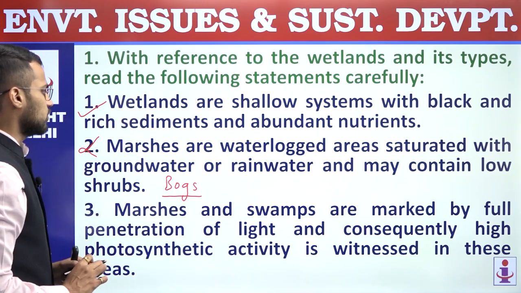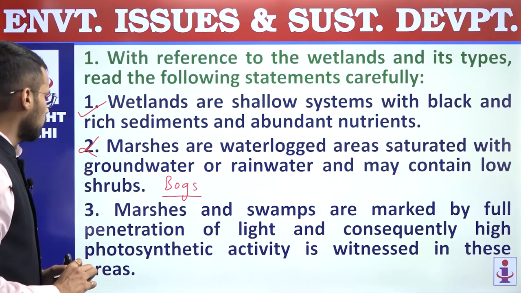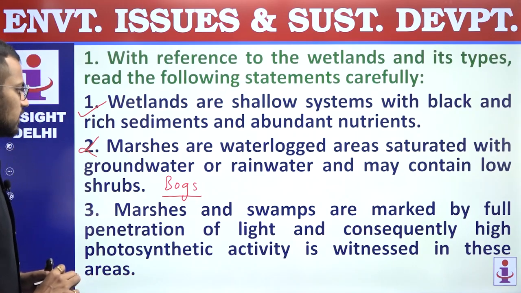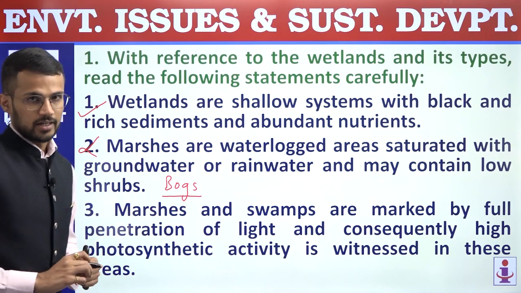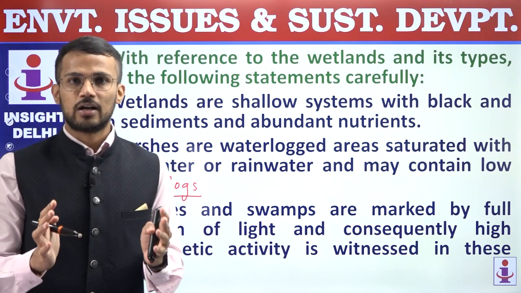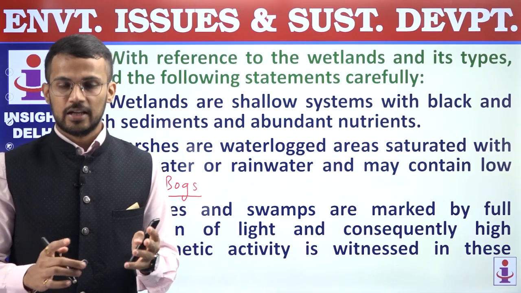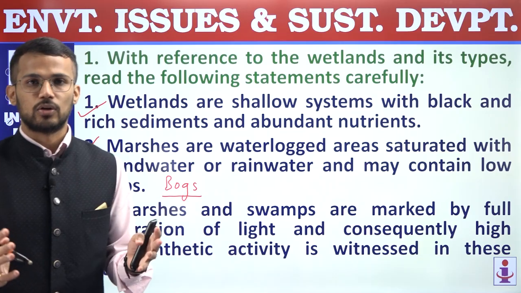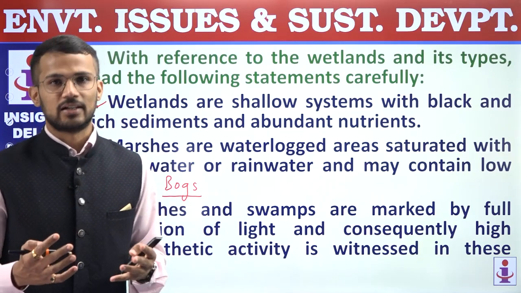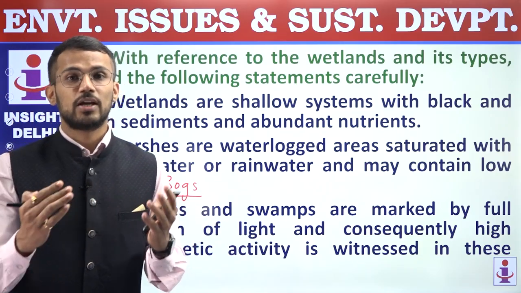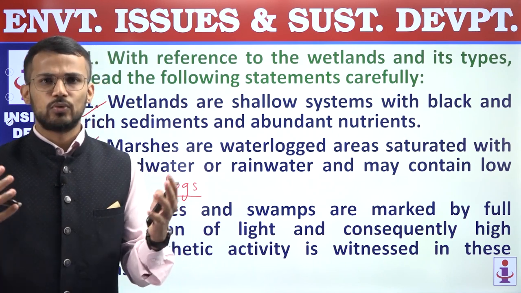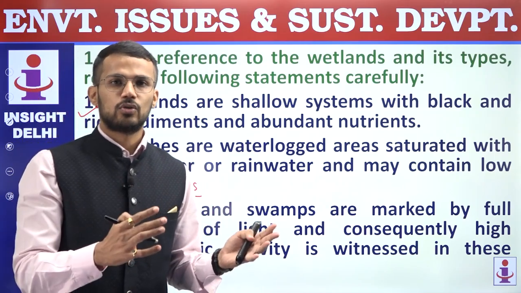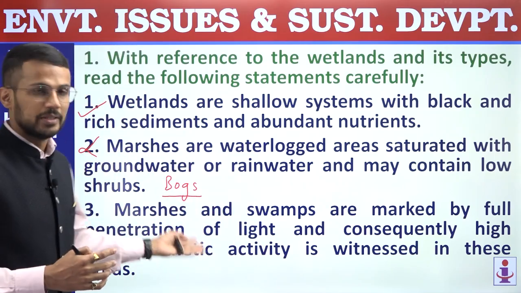Third, marshes and swamps are marked by full penetration of light, and consequently high photosynthetic activity is witnessed in these areas. So marshes and swamps are important types of wetlands. In marshes, yes, we have the presence of sunlight because marshes are woody wetlands, and that woody vegetation will not be too dense, and hence penetration of sunlight will be there.